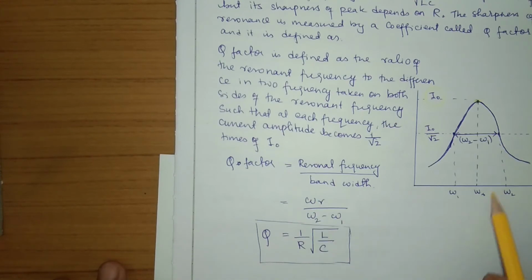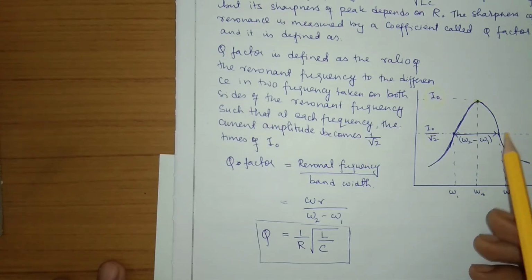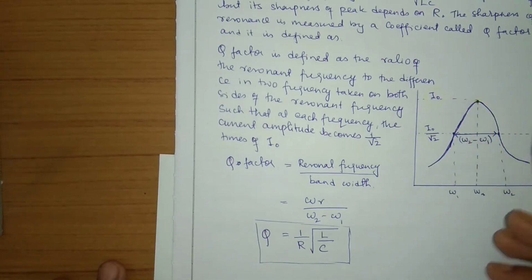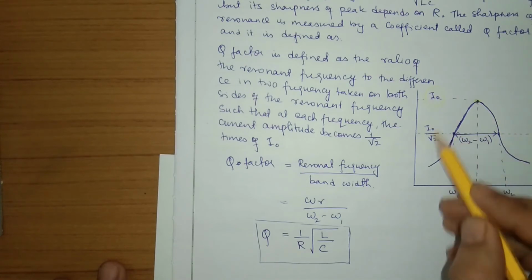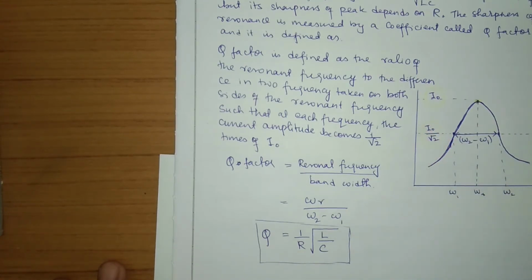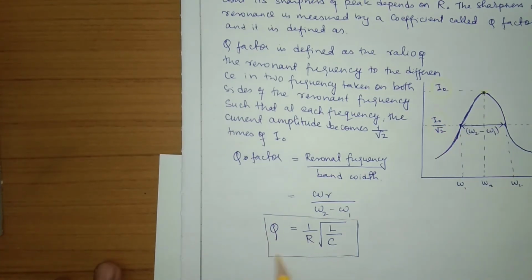This is given by omega R divided by omega 2 minus omega 1, where omega 2 and omega 1 are the frequencies when the current through the circuit is 1 by root 2 times the maximum current. This is another formula for the Q factor: Q is equal to 1 by R root over L by C. So by knowing the inductance, capacitance and resistance, you can find the Q factor of the circuit.